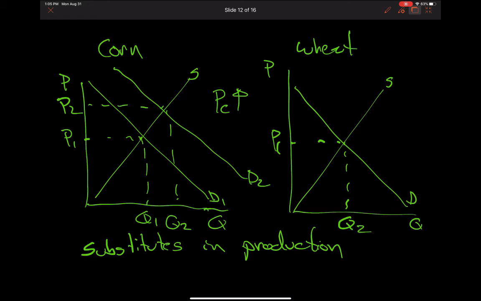What happens, all else constant, to your desire to plant wheat? Well, you're going to become, as a farmer, less willing to plant wheat. And so the price of wheat will go up. So we see that, oops, I mislabeled this here. That should have been quantity 1. We see that the quantity of wheat decreases and the price of wheat increases.